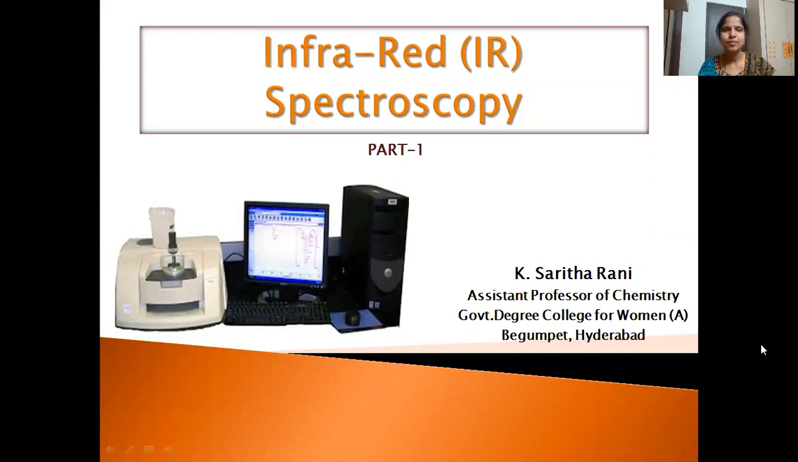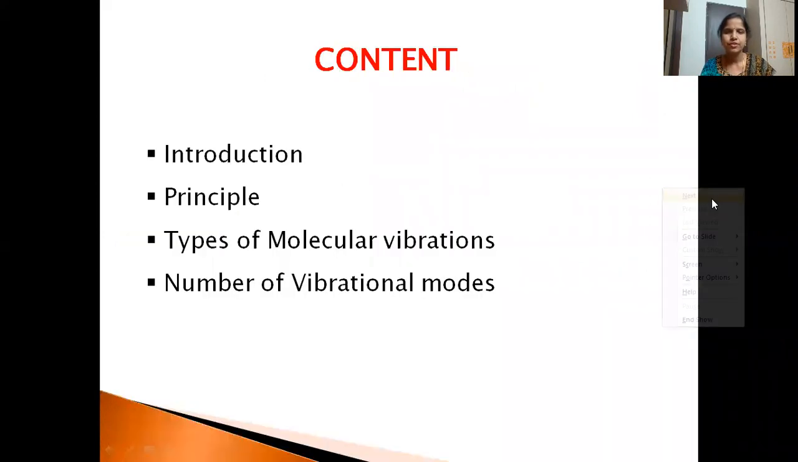Today let us discuss IR spectroscopy, that is infrared spectroscopy. I have made this topic into two parts, and today let us deal with part 1. In this part 1, I'm going to cover the introduction, the principle behind IR, types of molecular vibrations, and the number of vibrational modes.